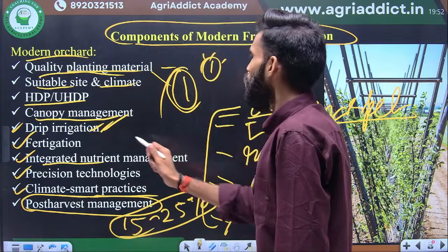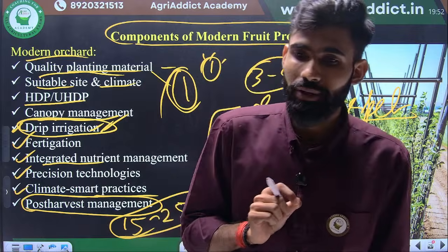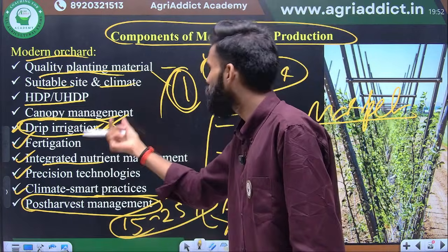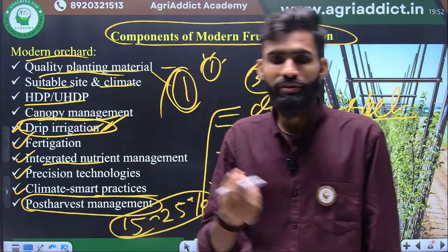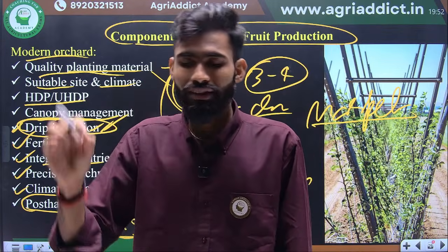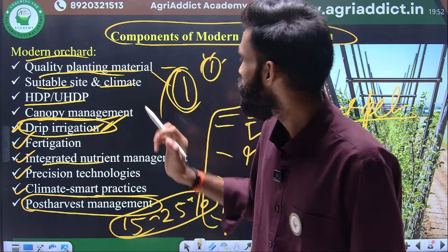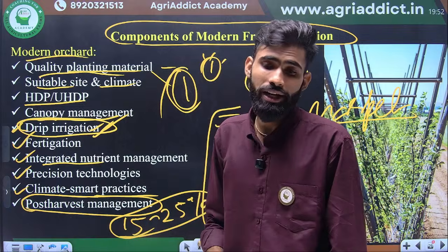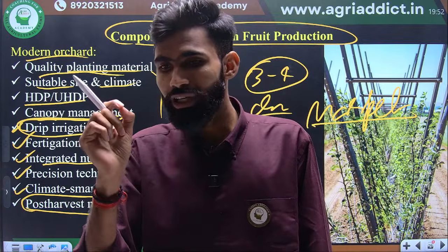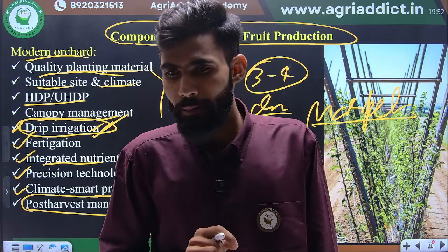Always, when you go for drip irrigation, you take only water soluble fertilizer. There will be no chance of insoluble fertilizer. If you use insoluble fertilizer, then it will not dissolve in the water. जब उसमें mix ही नहीं होगा water में, then if we apply, then वो drippers को block कर देगा. So you have only one option: you should follow only soluble fertilizer in drip irrigation. Okay. Otherwise उस तुम्हारे जो भी ड्रिपर्स उनको ब्लॉक करके पूरे सिस्टम को ब्लॉक कर देगा. ओके.